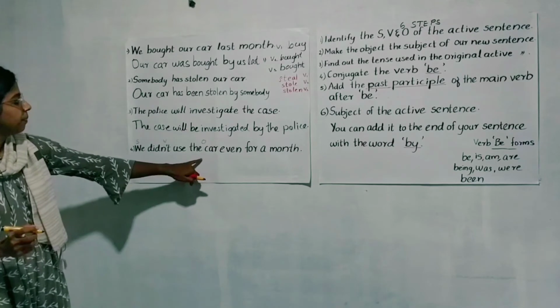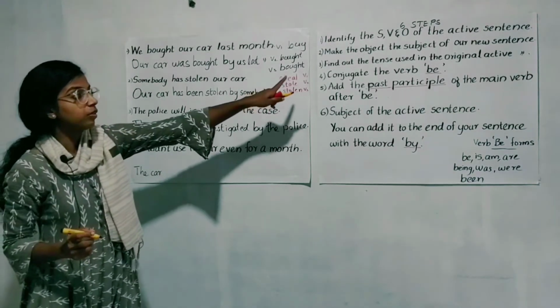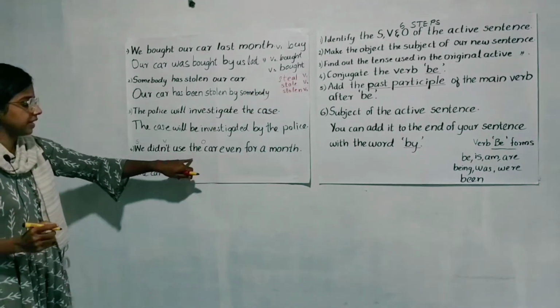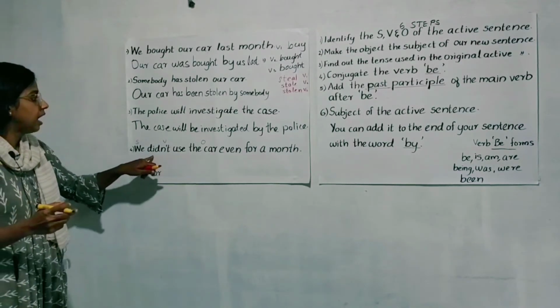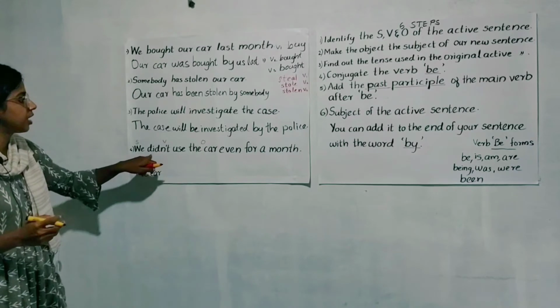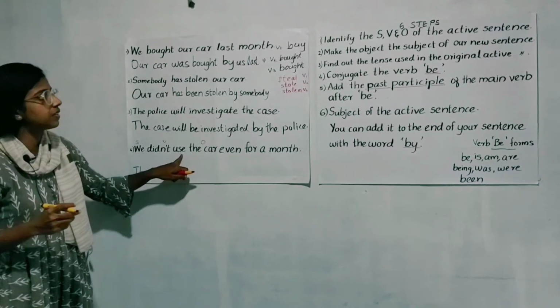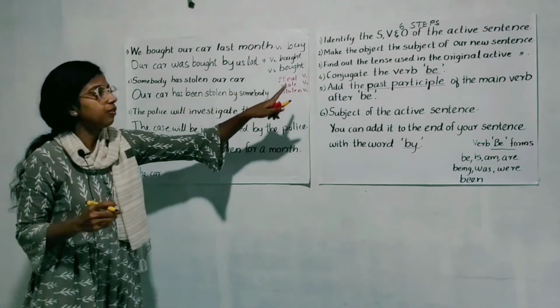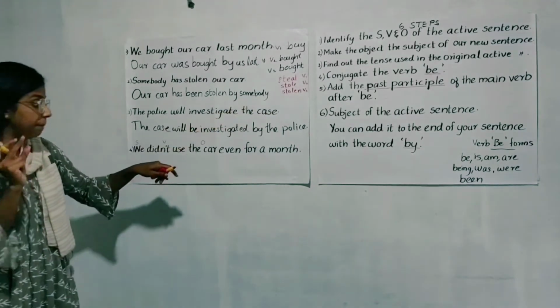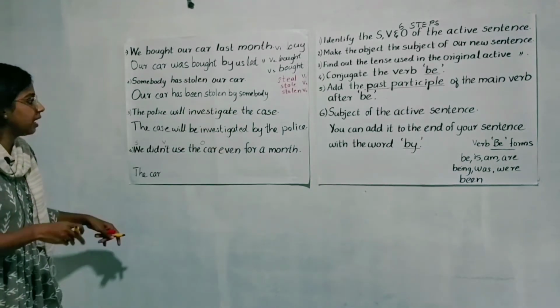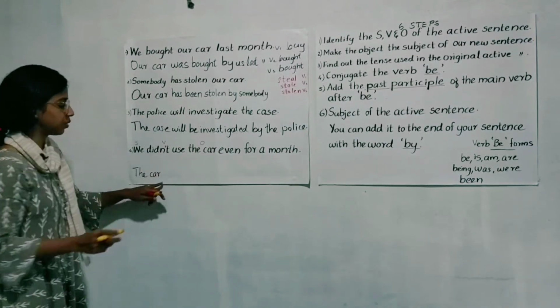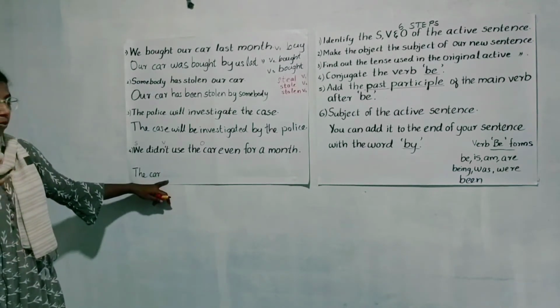So the car. And next step, find out the tense used in the active sentence. Which tense is didn't use? It is simple past, in negative form. So the tense is simple past. Then which verb form of verb be can be used here? We have to conjugate the verb be. Since it is in simple past, we can use was or were.